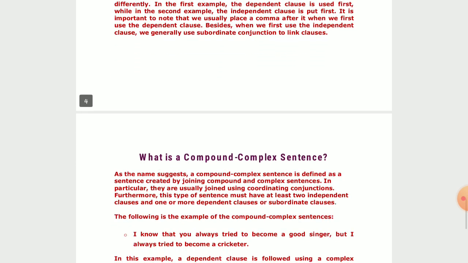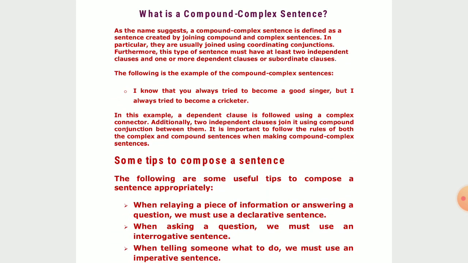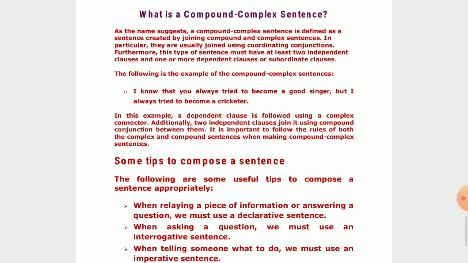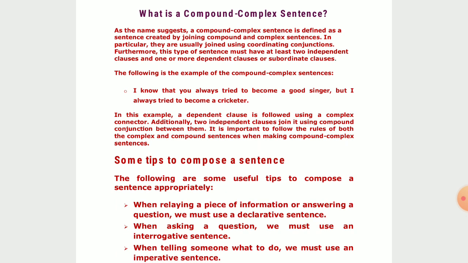Now I am moving on to the next one. What is the next one? The last one, compound complex sentences. As the name suggests, compound complex sentences is defined as a sentence created by joining compound and complex sentences. Normally, as the name suggests, there is a hyphen in between compound and complex. Normally this type of sentence is formed by joining compound and complex sentences.